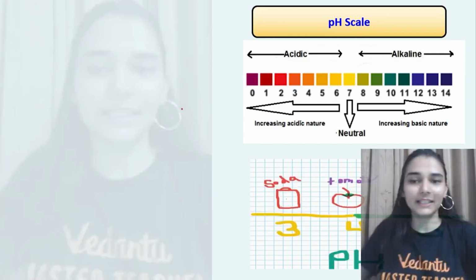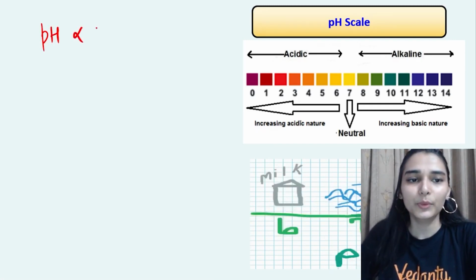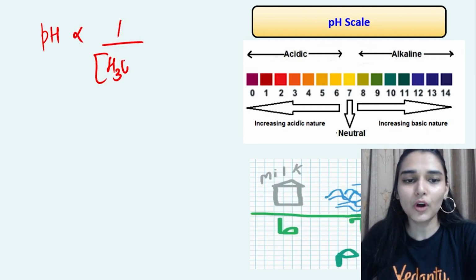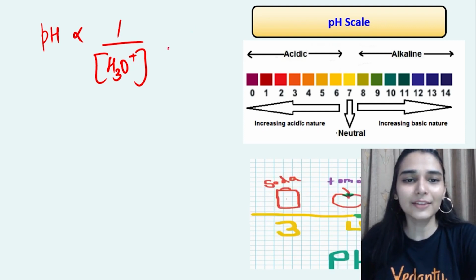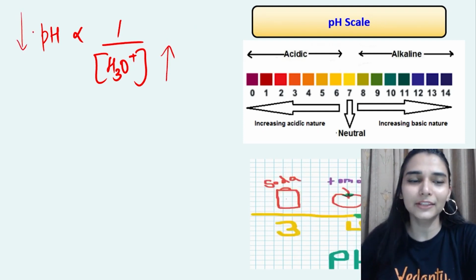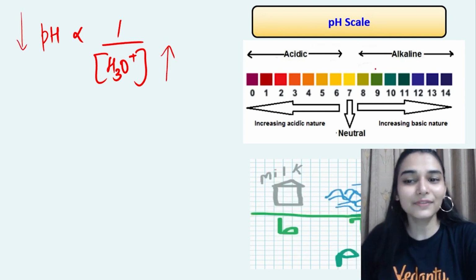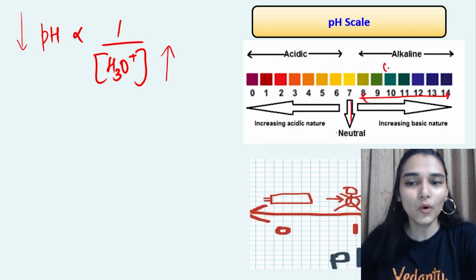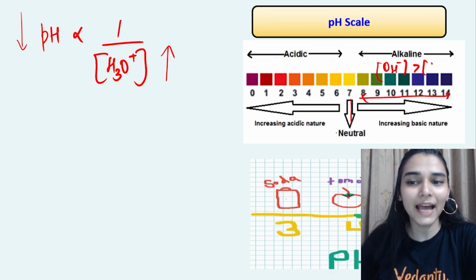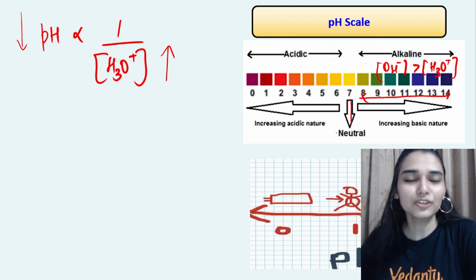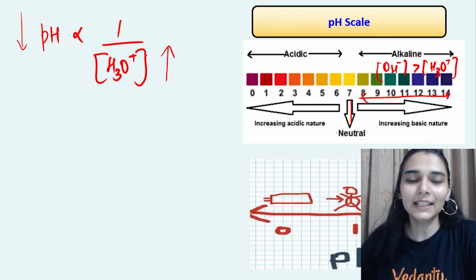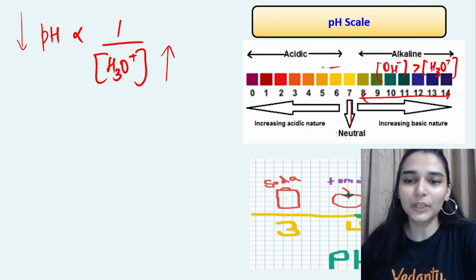So according to the pH scale, what we say, pH value is inversely proportional to the concentration of hydronium ions. मतलब क्या है, if hydronium ion concentration is high then the value of pH is less. So that is why if you see the pH scale, then pH value 7 से ऊपर क्या होता है, OH ion concentration is more than hydronium ion concentration. So this area belongs to the bases. So bases are found from pH 7 to 14, right?